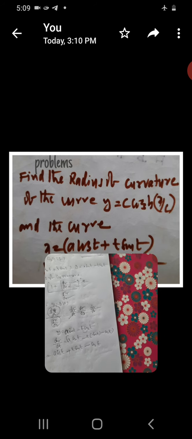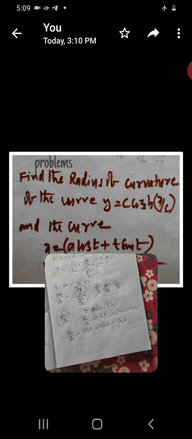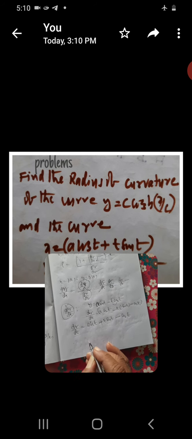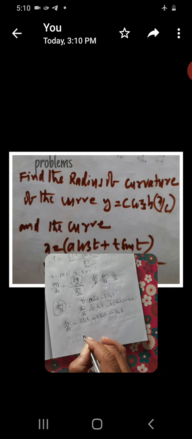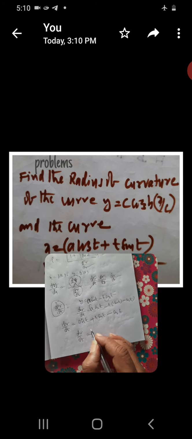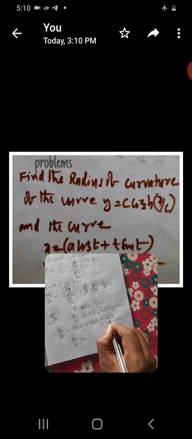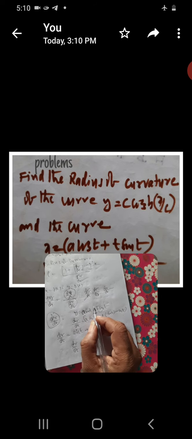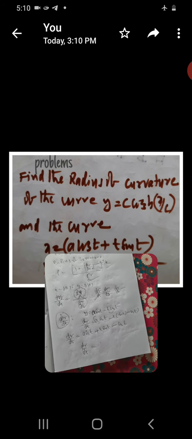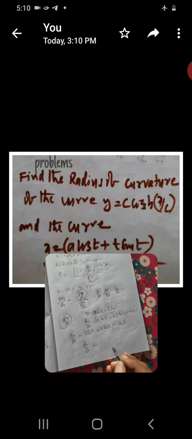Whatever answer you see below, a is there. So dy by dt equals whatever answer you see, a cos t. Here a is common in both terms, and the cos t cancels. What remains is a t sin t.